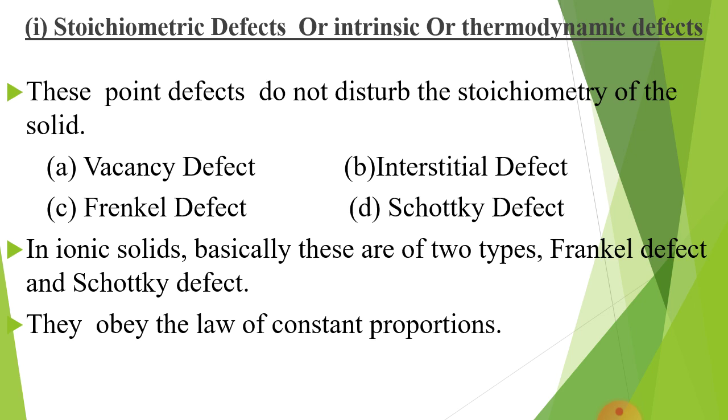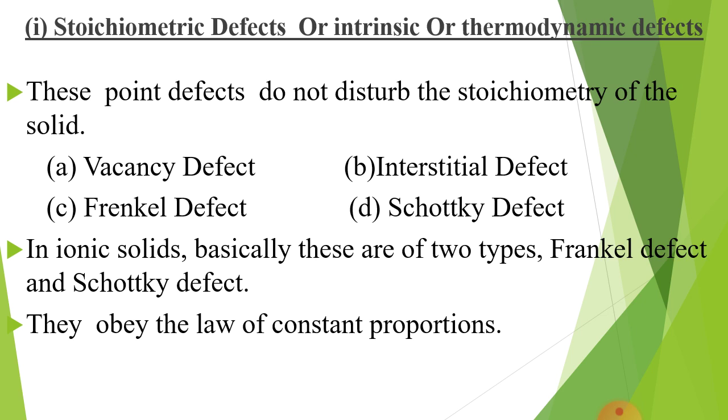These point defects are categorized in 4 parts: vacancy defect, interstitial defect, Frenkel defect and Schottky defect.